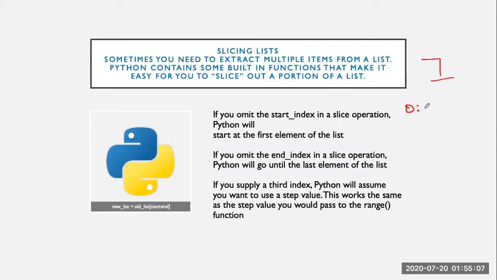The length of the list is 7, so this means the last index number is 6. In case we omit the end index in the slice operation, it will go until the last element of the list, that is 6. And in case we apply the third index number, Python will assume that we want to use a step value, that is the increment value. This will work the same as the step value we use in the range function. By default it increments by 1. In case we give some value to this step, then it will use that value.